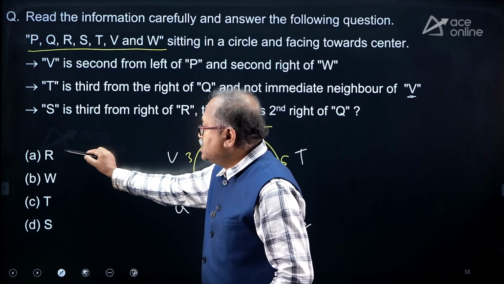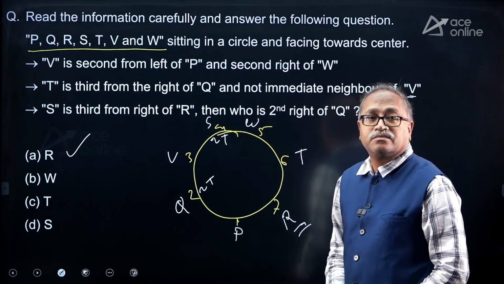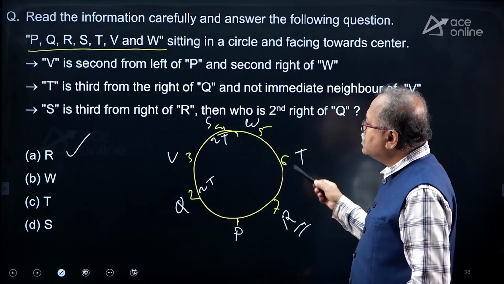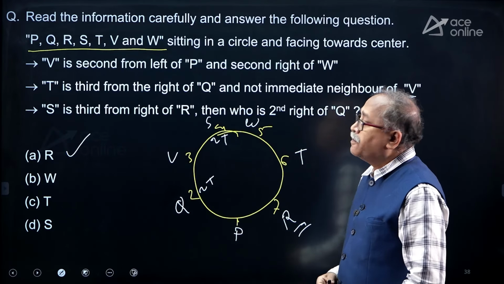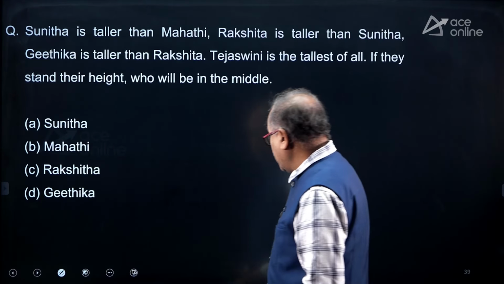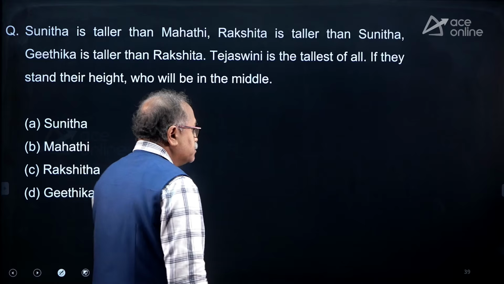Option choice A. So, if you practice it, these all are very ordinary questions, the basic questions. Moving on to the next, and it's this one.